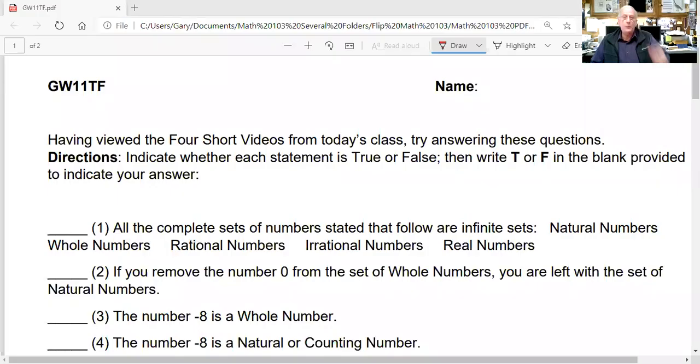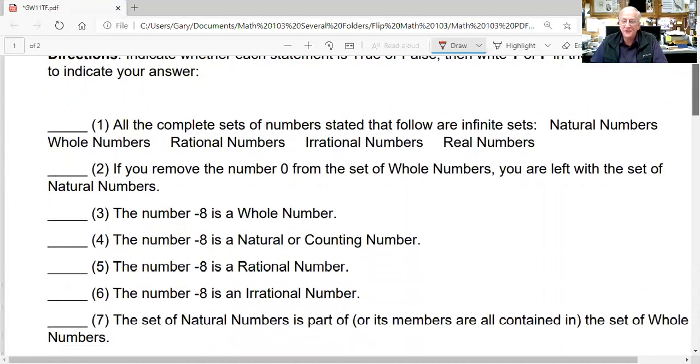So let me bring up the form I want you to be able to see. It's course group work 11TF, and you received that PDF from me. So here we are, and hopefully we're ready to go on this particular sheet. We will take a look at the material involving these different kinds of numbers. As it says, having viewed 4 short videos from today's class, try answering these questions. The directions are: indicate whether each is true or false. You write T for true and F for false in the blank provided. So here we go. Let's give her a shot.